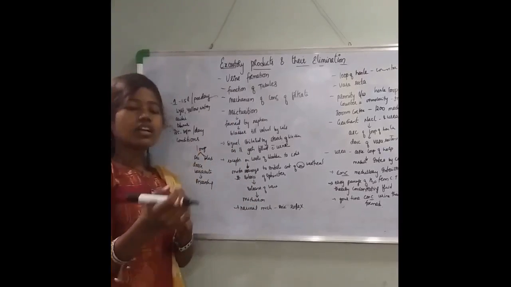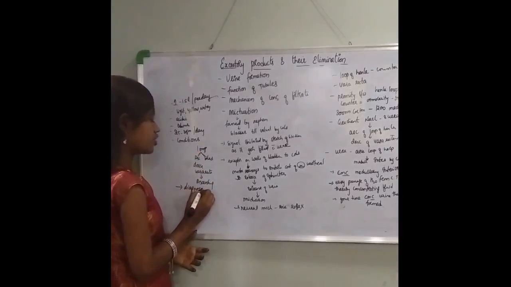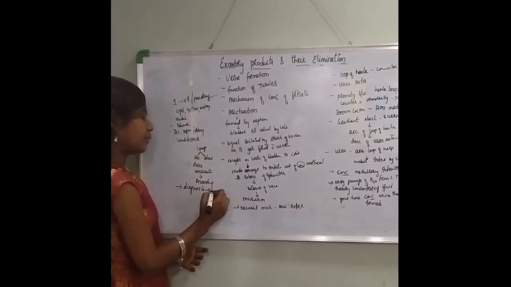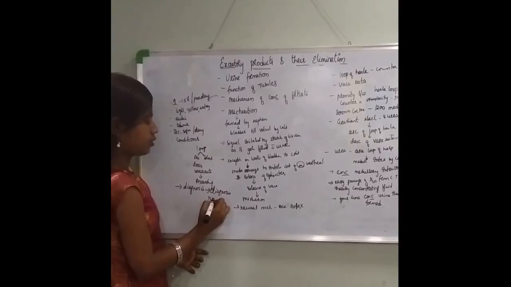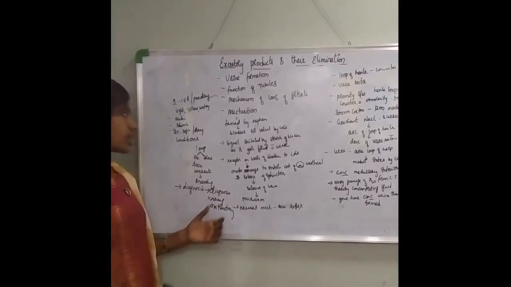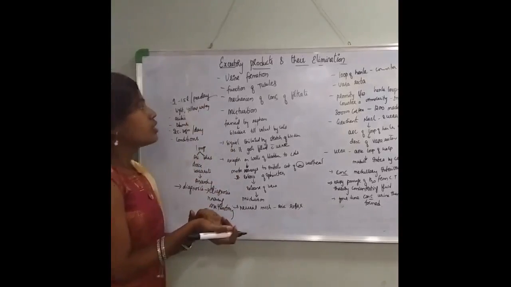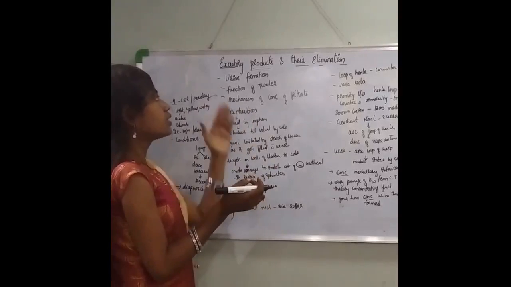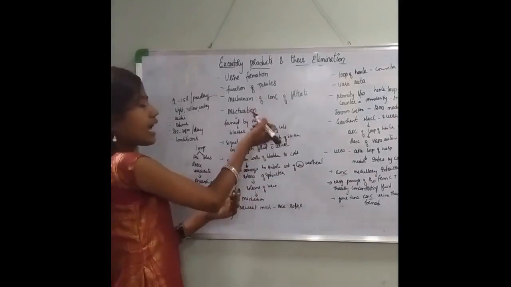The diagnosis, or certain changes in the condition, can help you in knowing certain malfunctioning of the kidneys. Abnormal conditions will help you know about the malfunctioning of the kidneys. With this we have completed urine formation, function of tubules, mechanism of concentration of filtrate, and micturition.